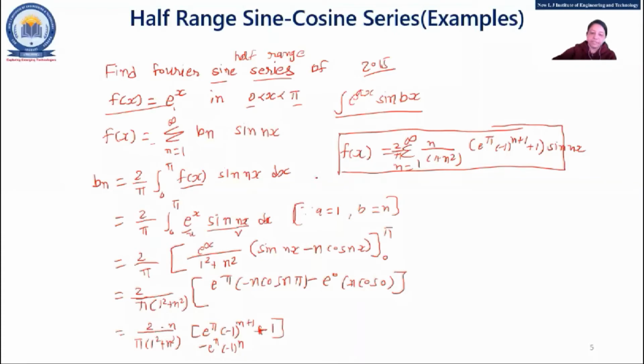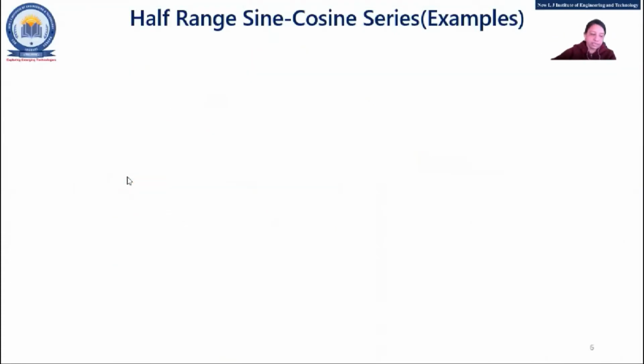Okay, fine. Next example. Next is find the cosine series of the same example, f(x) equal to e raised to x, in the interval 0 to L, right? e raised to x in 0 to L. So for the cosine term, you need to consider which concept?